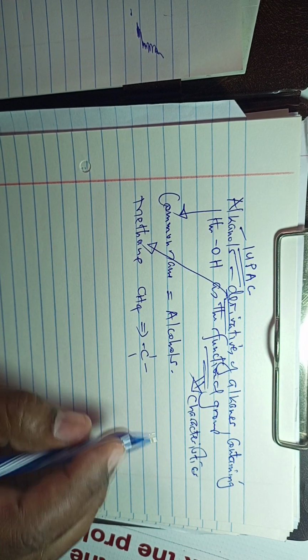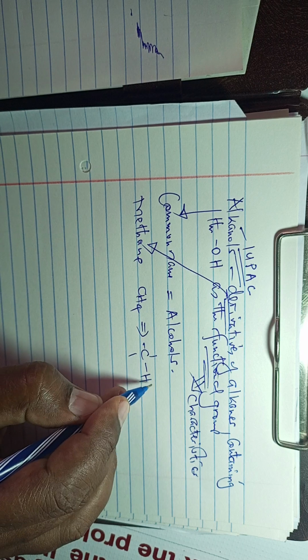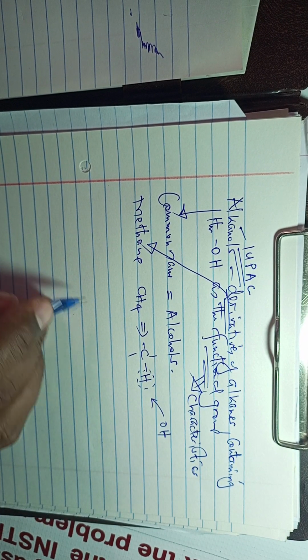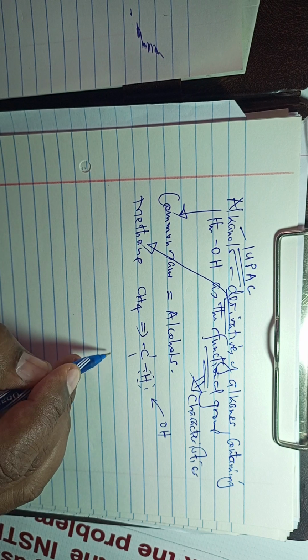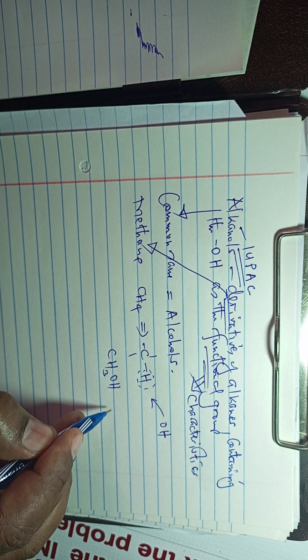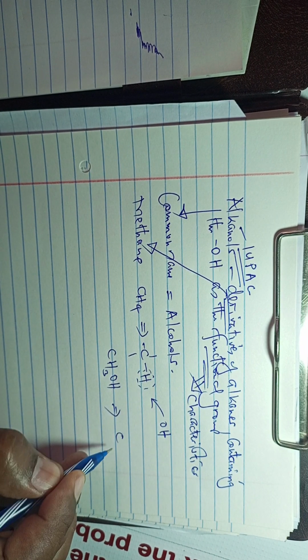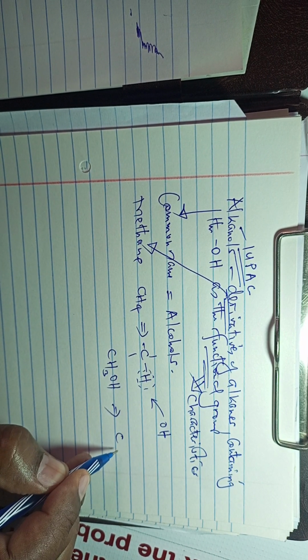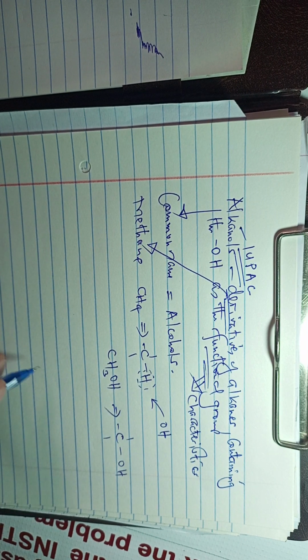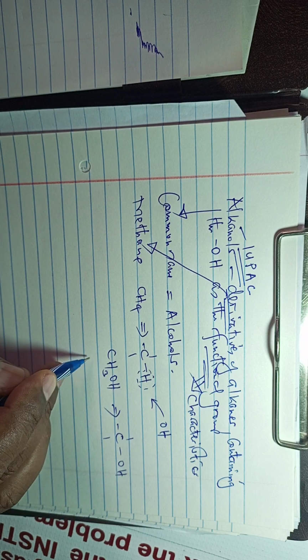If we replace one hydrogen with OH, then the resulting compound will be CH3OH, with the structural formula C, OH, and of course the rest are hydrogens. So we call this methanol.